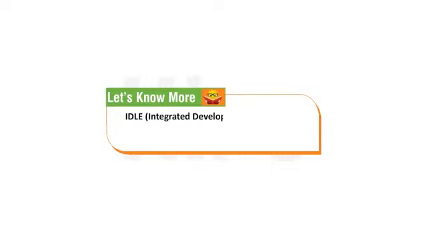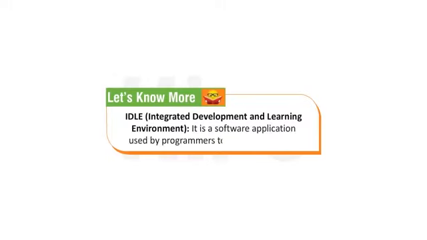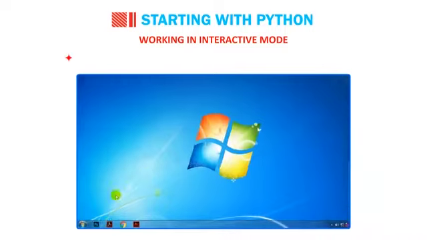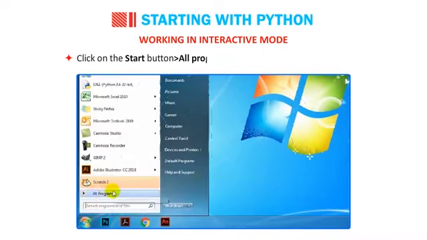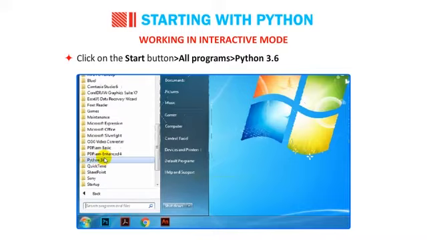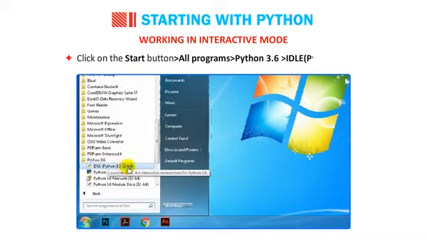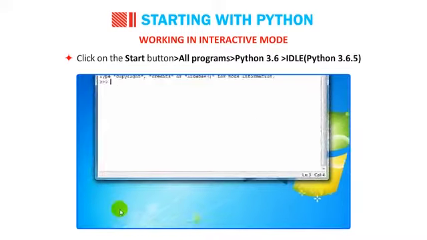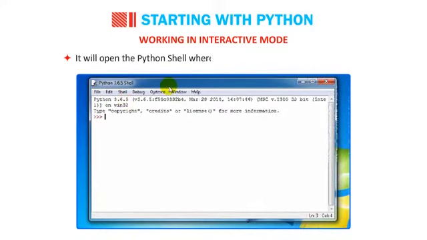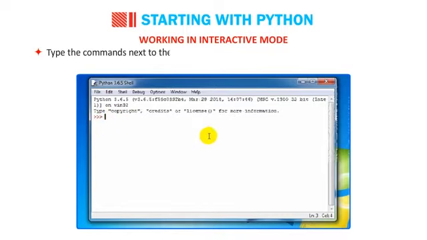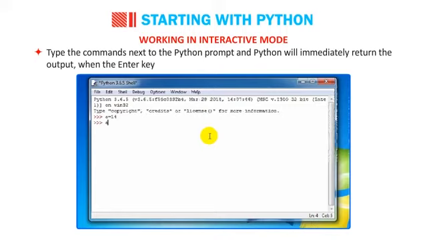Students, let's know more. IDLE, Integrated Development and Learning Environment. It is a software application used by programmers to develop the code. To work in interactive mode, follow the process given below. Click on the Start button, then go to All Programs, then go to Python 3.6, then go to IDLE Python 3.6.5. It will open the Python shell where you will see the Python prompt. Type the commands next to the Python prompt and Python will immediately return the output when the Enter key is pressed.